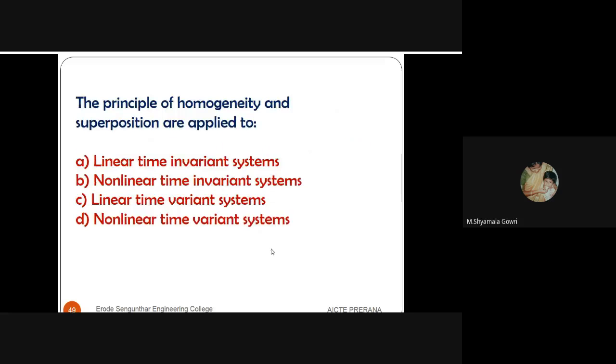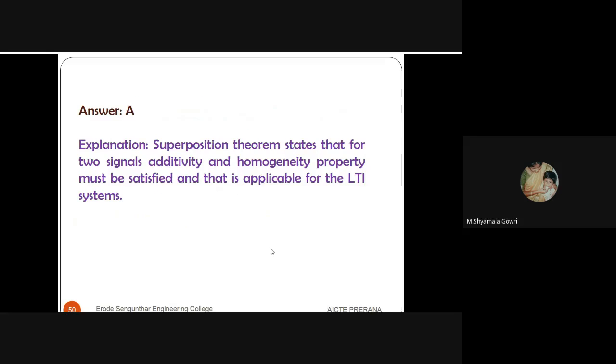Next question. The principle of homogeneity and superposition is applicable to, we have four types of systems. One is linear time invariant system. Another one is non-linear time invariant system. Another one is linear time variant system. Another one is non-linear time variant system. So superposition theorem is applicable only to the linear system, and homogeneity is applicable only for the linear time invariant system. So the option A is the right answer, LTI system.